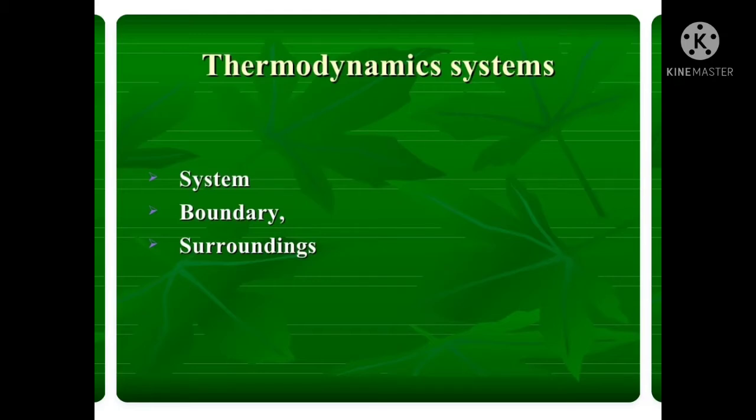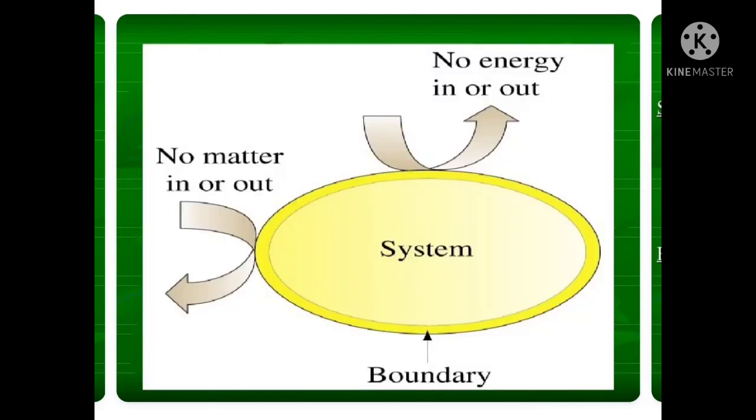And second one is boundary. Boundary is the surface which separates the system from its surroundings. It may be fixed or moving and real or imaginary. And the third one is surroundings. Everything external to the boundary is defined as surroundings.